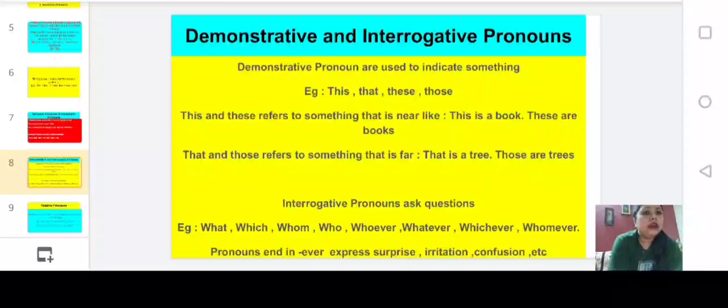Okay. Now next we come to interrogative pronouns. Interrogative pronouns are used for asking questions. For example, what, which, whom, who, whoever, whatever, whichever, whomever. Pronouns ending in ever express surprise, irritation, confusion, etc. For example, if I say whatever dress you want, you can take. Or you can buy whatever dress you want. So there is confusion, because I am also confused. I am not giving you proper details about what you should buy. So that is why pronouns ending in ever express surprise, irritation, confusion, etc.